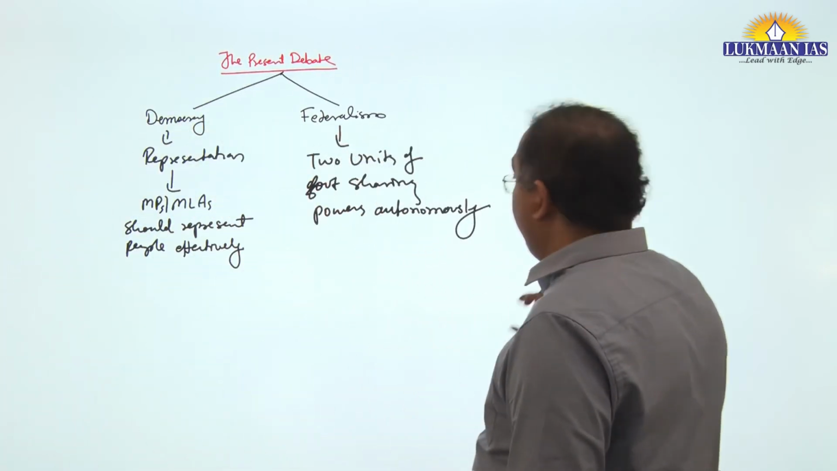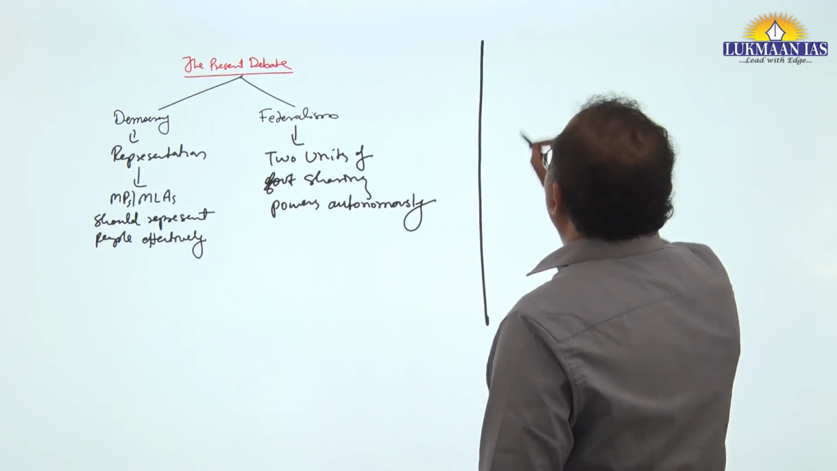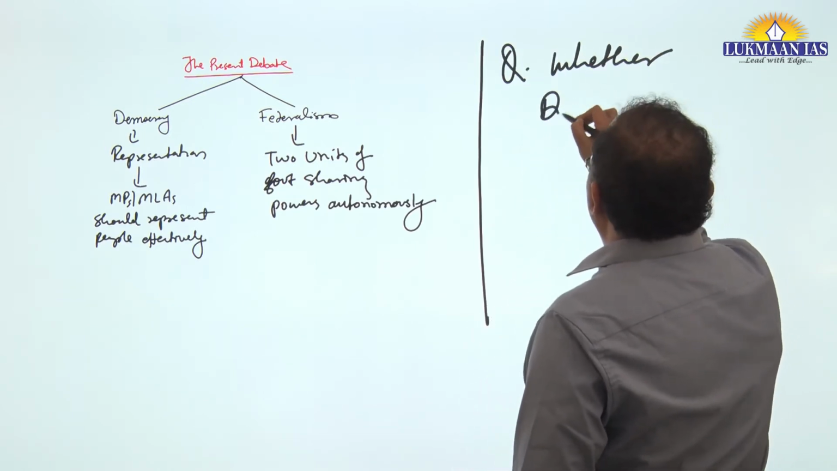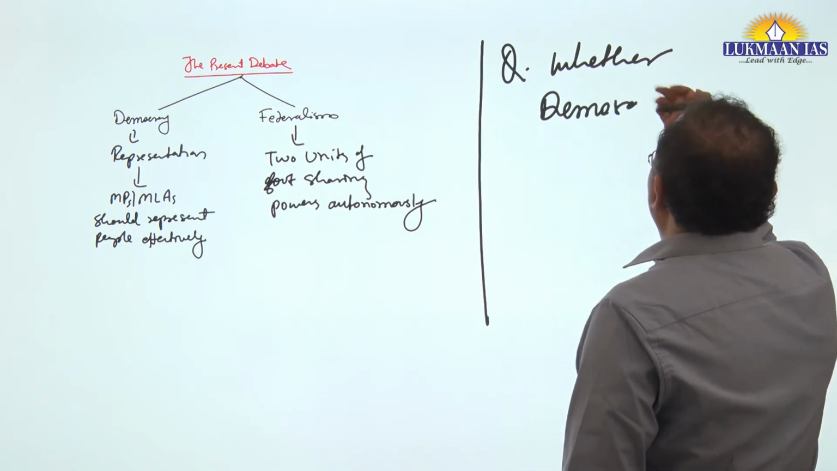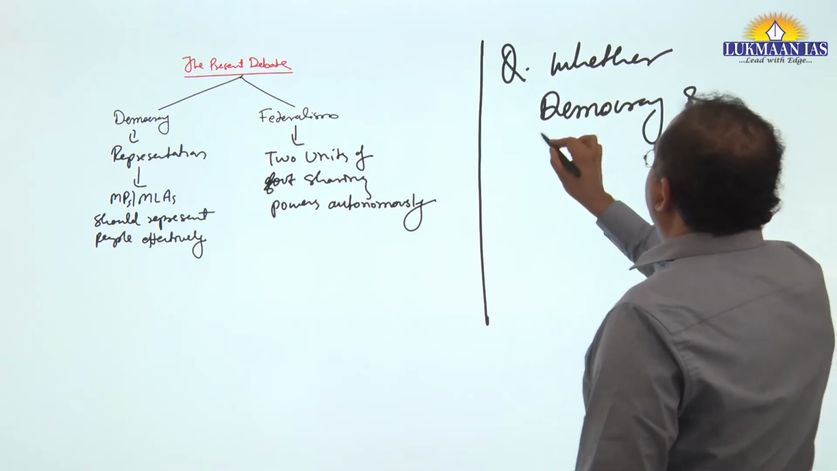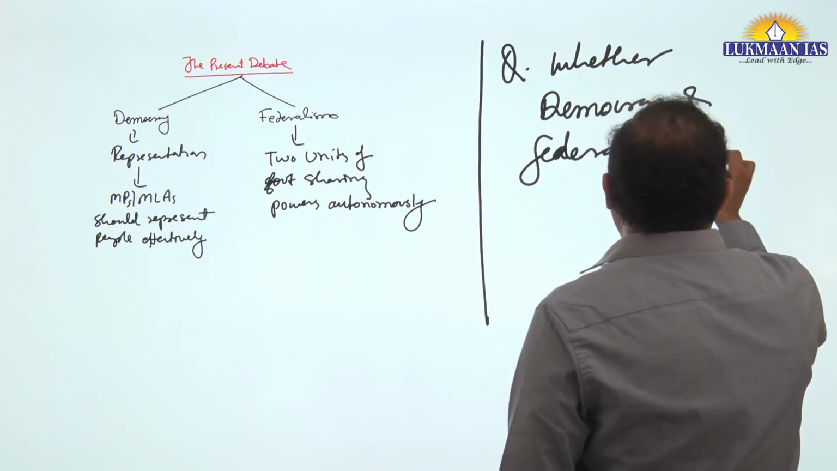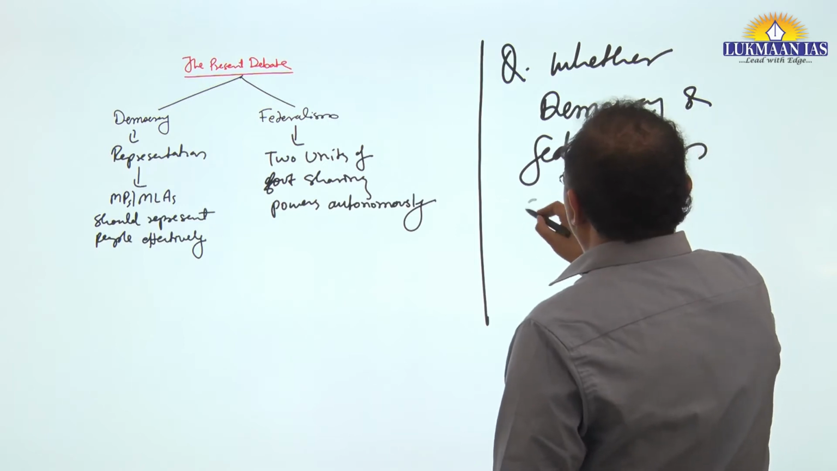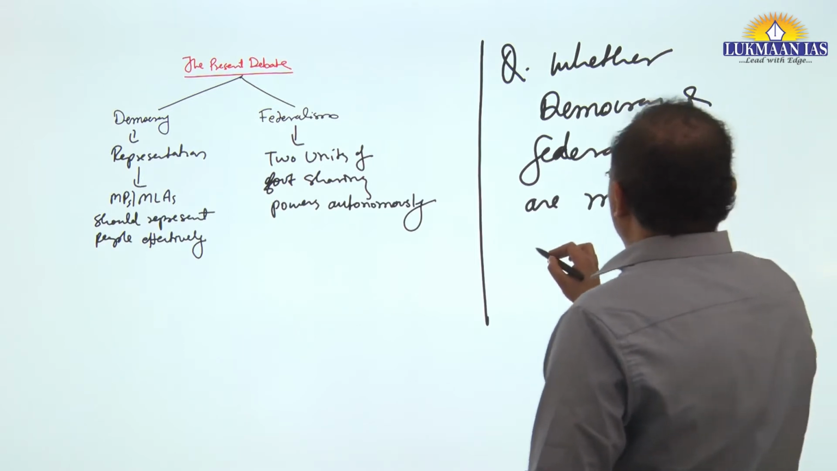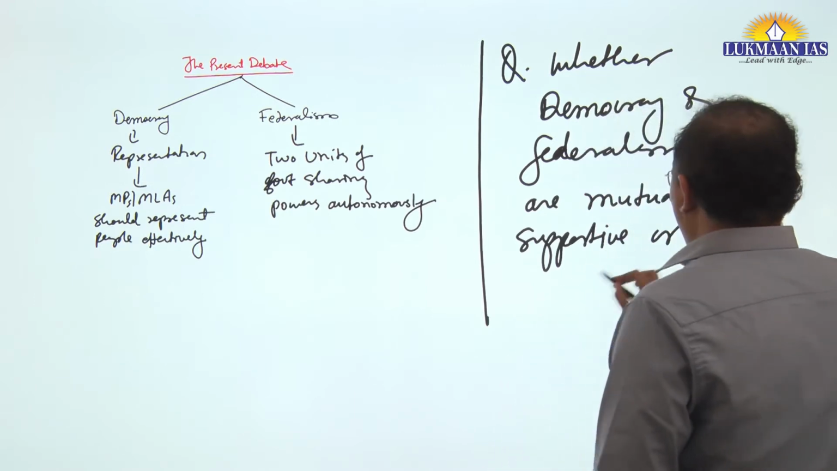Now, before I tell you further, let me ask a question: whether democracy and federalism are mutually supportive or repulsive.